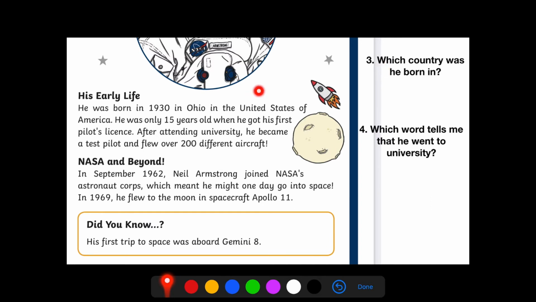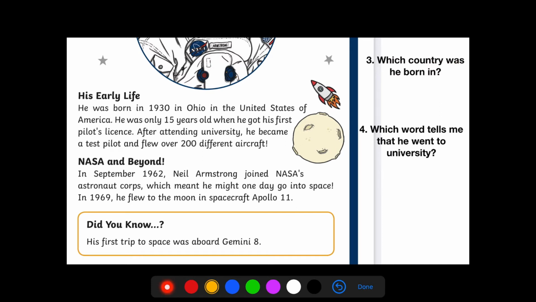Question 3, which country was he born in? So that is my question. Which country was he born in? So I know for this question I'm going to have a look at his early life section. So reading through that, which country was he born in?